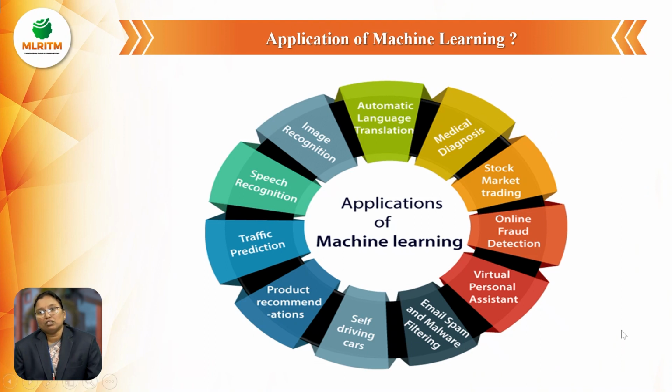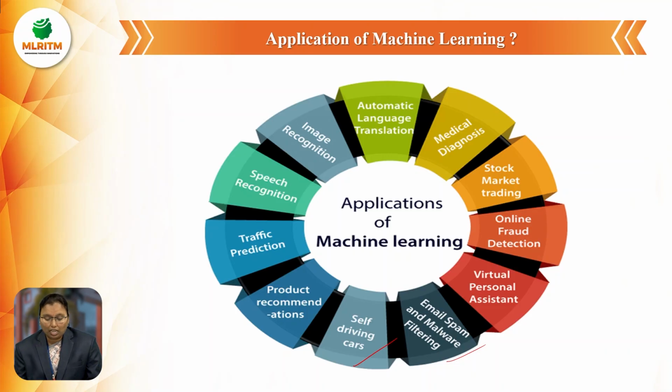Then after that, let's go for the applications. Where can we use machine learning? Nowadays we use it in self-driving cars, email spam detection, and medical treatment.